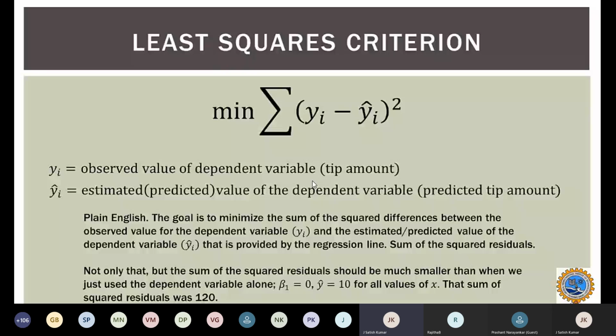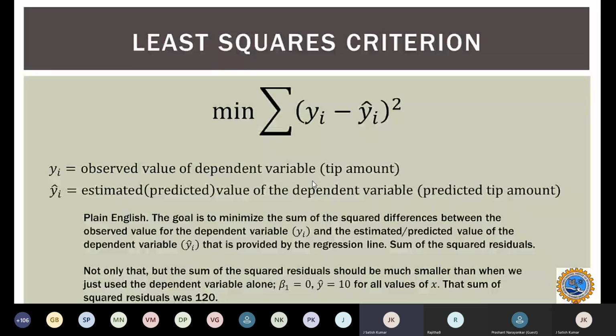So here the observed value of the dependent variable is represented as yi, and the predicted or estimated value we represent as y cap. That will be provided by the regression line. So the sum of all these values should be minimum. That is our main goal.